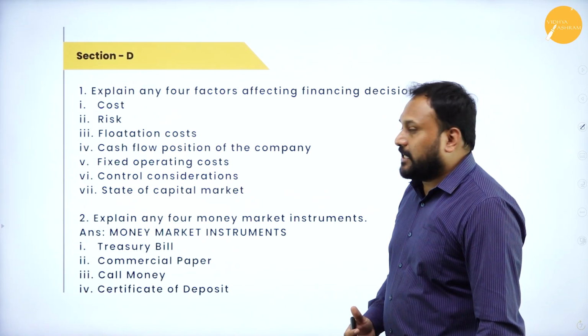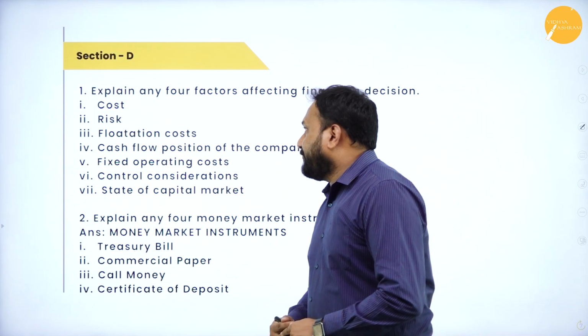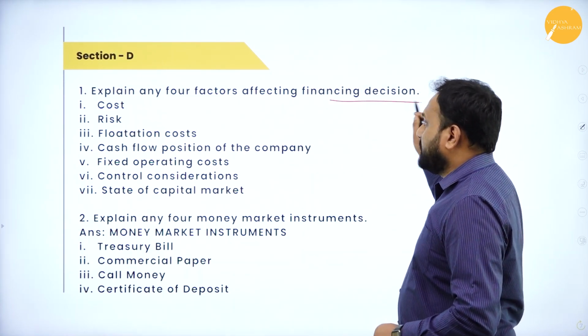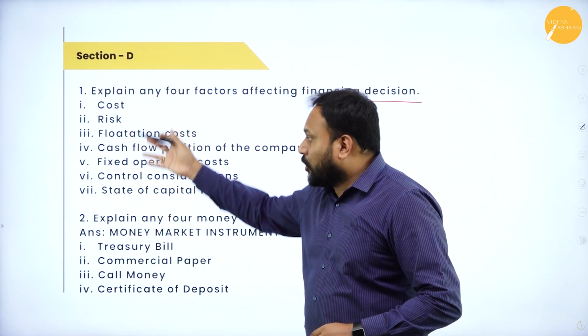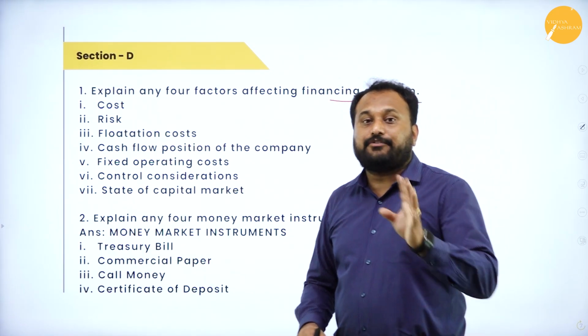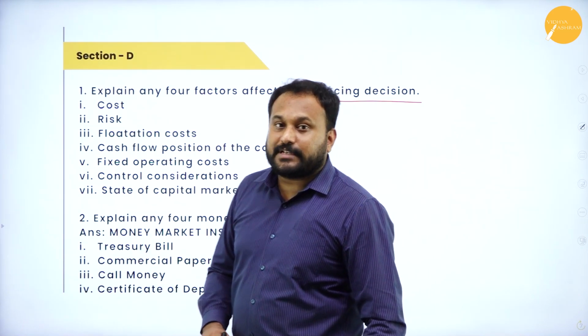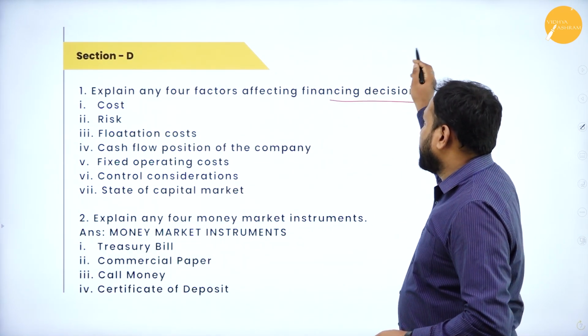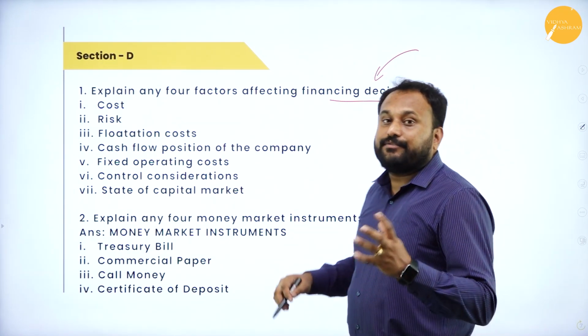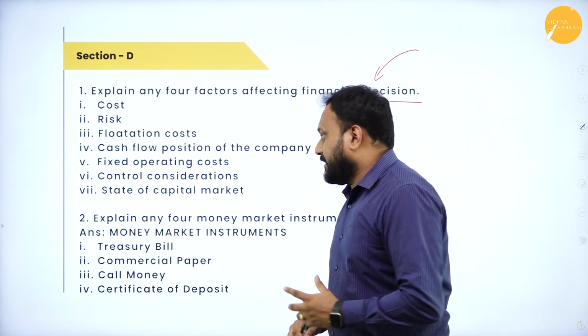So Section D, here we go: explain any 4 factors affecting financing decisions. Now I have given you 7 points here. Write all 7 points but explain any 4. But before that, you are supposed to write the meaning and definition of the same, that is, of a factor affecting the financial decision. So for the financing decision, you write the meaning and definition.